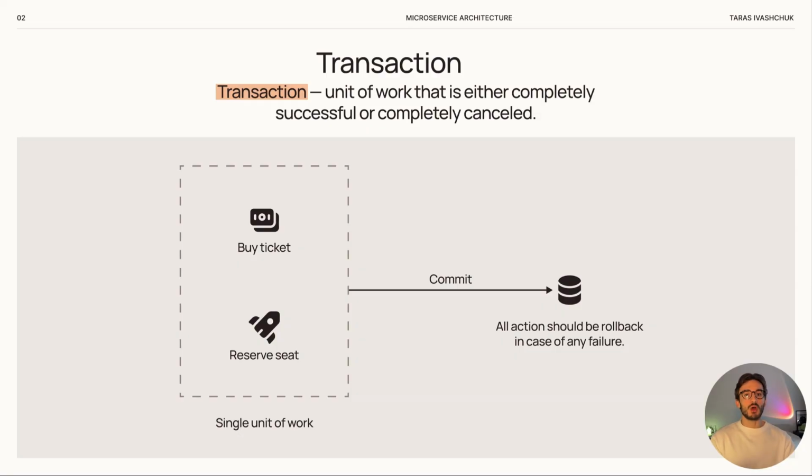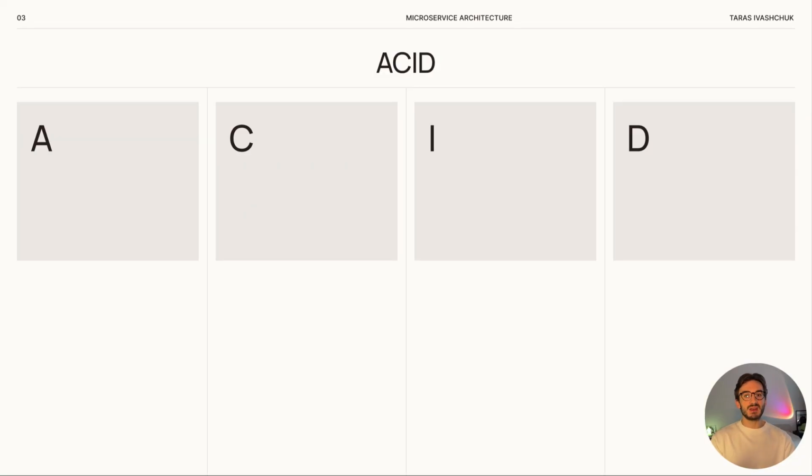Well, when we talk about transactions as a single unit of work, we usually also talk about the ACID principles. In fact, they describe the rules for how this unit of work should be done. ACID means atomicity, consistency, isolation, and durability. So let's look at each of them more closely.